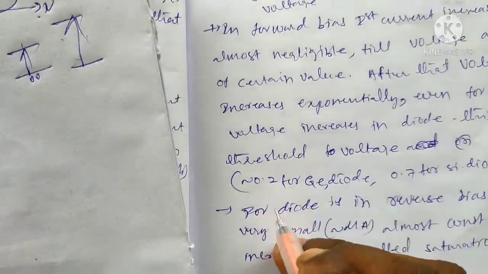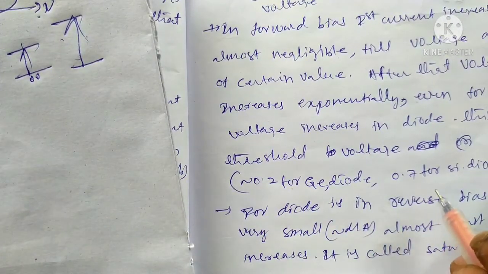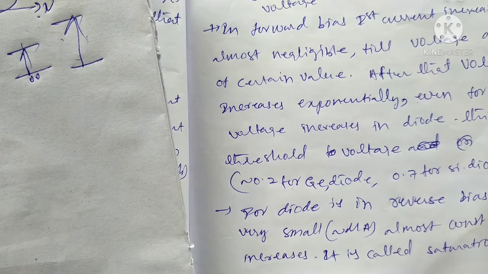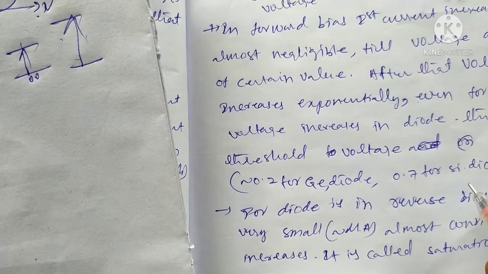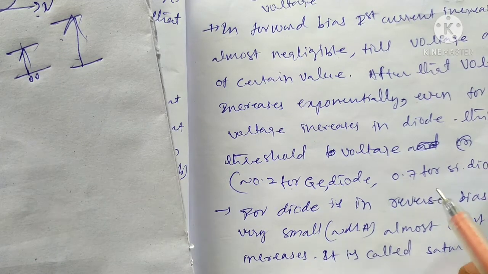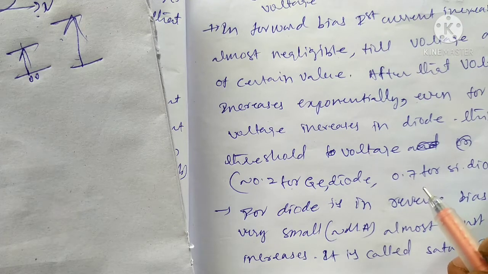0.2 for germanium and 0.7 for silicon, and also from this equation, from this measurement, we can find the energy gap. There is an experiment in engineering or intermediate. We can find the energy gap of a given material, and also study the VI characteristics of the material.